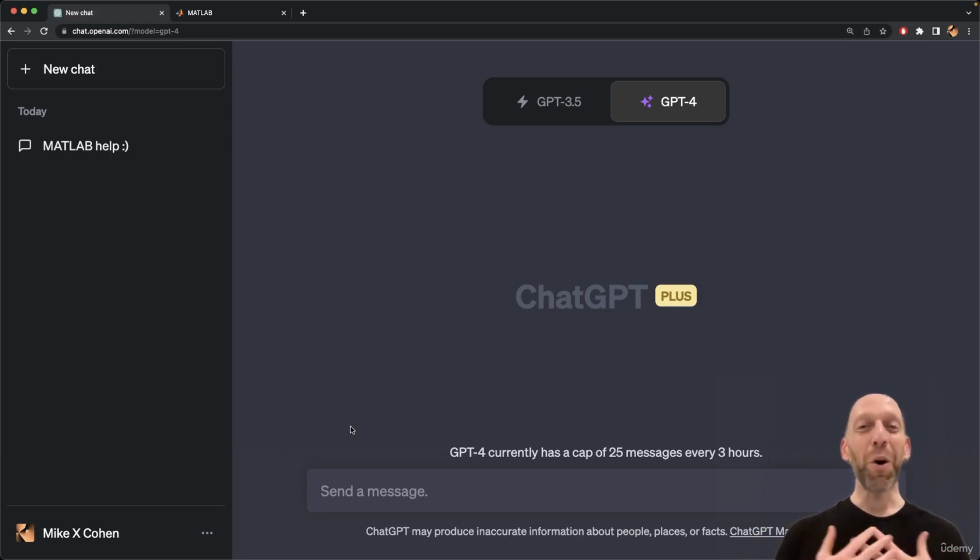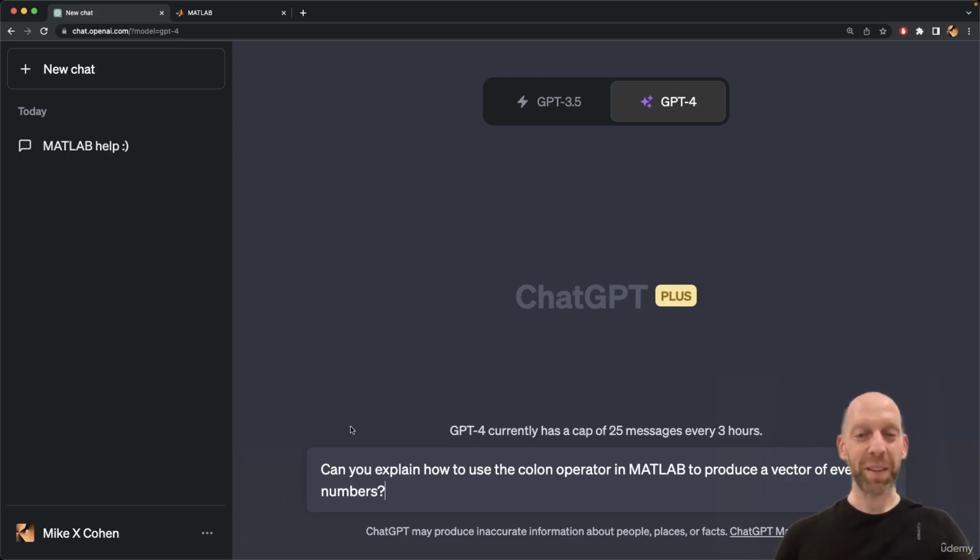Now, I hope that I gave a good explanation and good demonstration of the colon operator so that you understand it. But not everyone learns from me. I don't think that I can explain it well for absolutely everyone who is taking this course. But it's also just an illustration of how to use ChatGPT to explain concepts in Matlab.